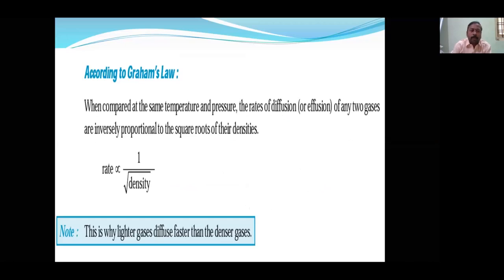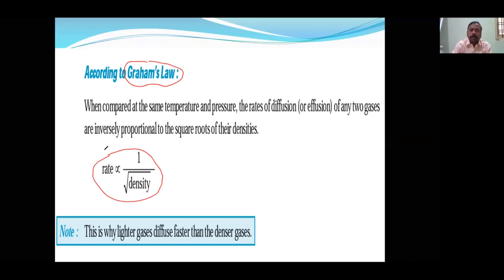According to Graham's law, what is the formula? Graham's law is applicable for diffusion. The diffusion definition we have studied. Now we are going to study Graham's law. Graham's law says that rate of diffusion is inversely proportional to its density.